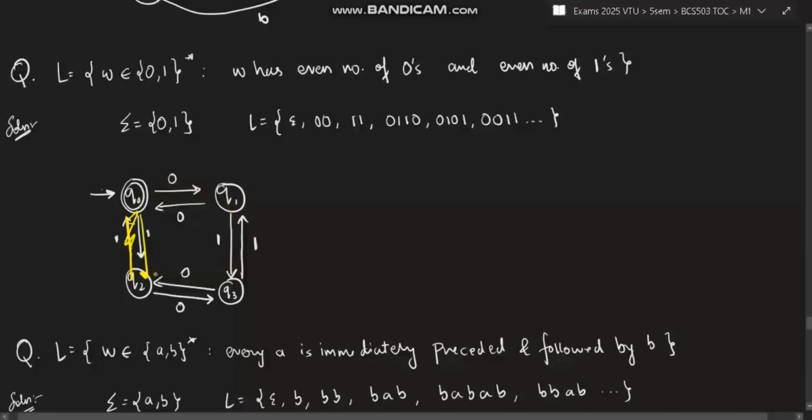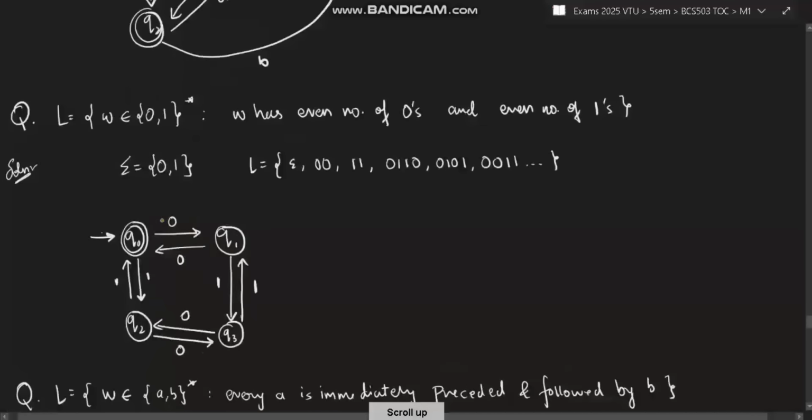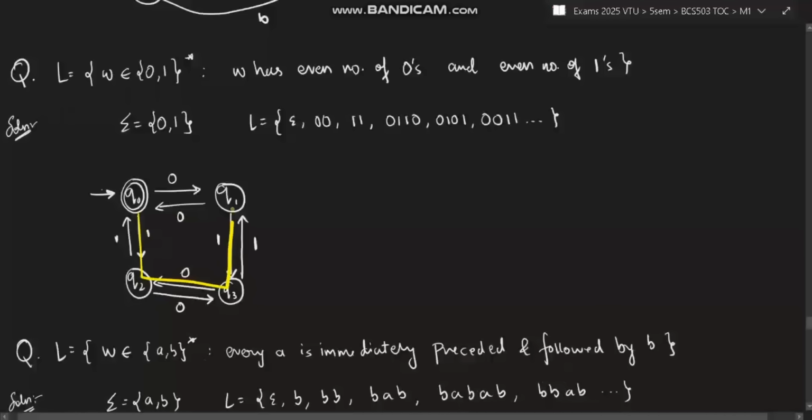Or you can have it in this way also. First you can come here with 1 and then take 0, and then take 0, and then take 1. So 1 0 0 1, or if you want you can take 1 0 1 0. Or 1 0 1, again you can come back here with another 1, then your choice, you can take another pair of 0 or another pair of 1 and come back. Okay, so it will work in that way. So 1 is eliminated. If you take 1 again here, you have to go back here, or if you come back through here, you will be eliminating 1 again. So it works in this way. So this is how you write the DFA for even number of zeros and even number of ones.